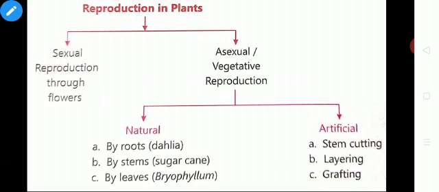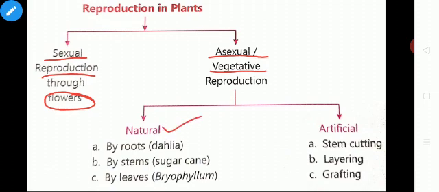Reproduction in plants is done in two ways: sexual reproduction and asexual or vegetative reproduction. This sexual reproduction is done through flowers. Again, this vegetative reproduction is of two types: natural and artificial.